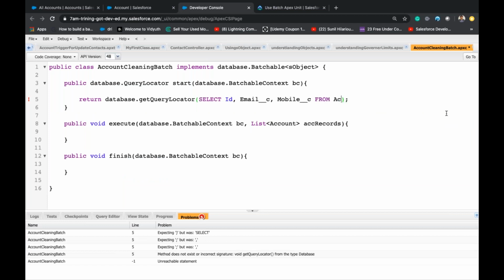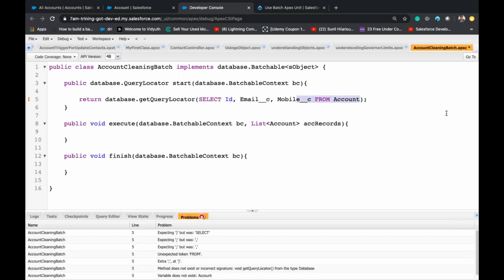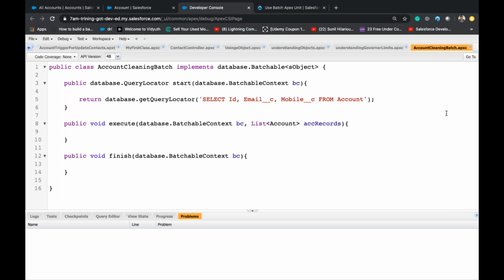From, I want to get all the records account. But remember, whenever we pass a query here, it should be in the form of a string. This query locator accepts only string.